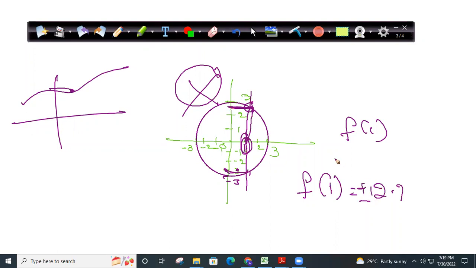So clearly it is not a function, because, as I said a few minutes back, a function should have only a definite output. It should not have multiple outputs. So f of 1 is clearly plus or minus 2.7. So this is not a function. I hope everyone understands now.